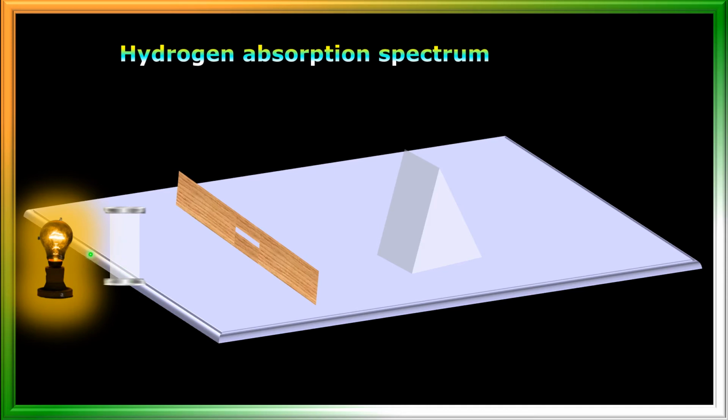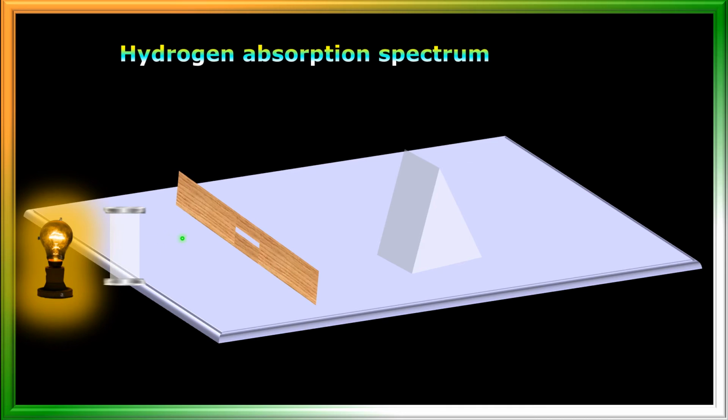When white light is passed through the hydrogen gas, the hydrogen gas absorbs certain frequencies or wavelengths of light, and only the remaining wavelengths come out of the container.